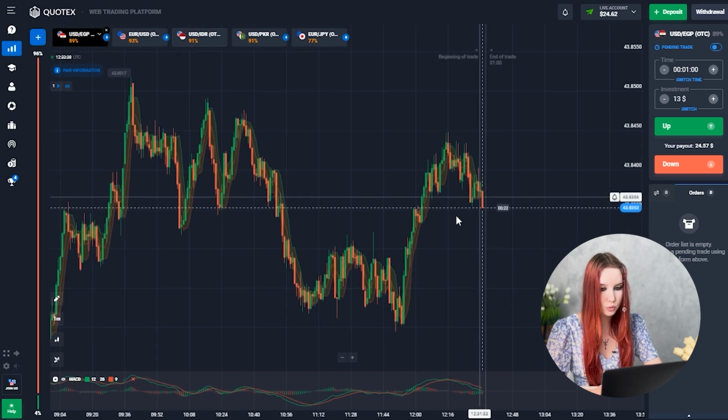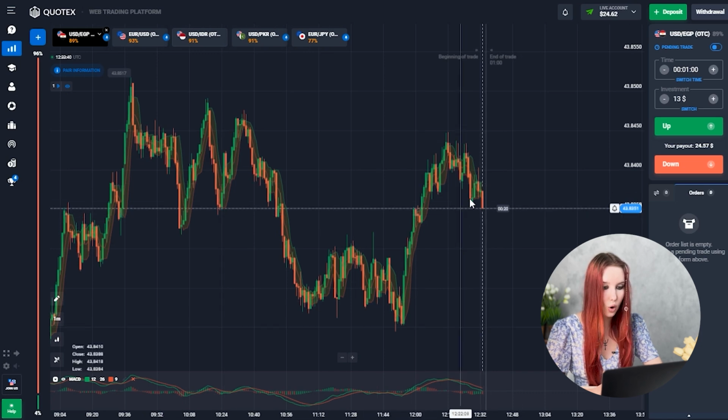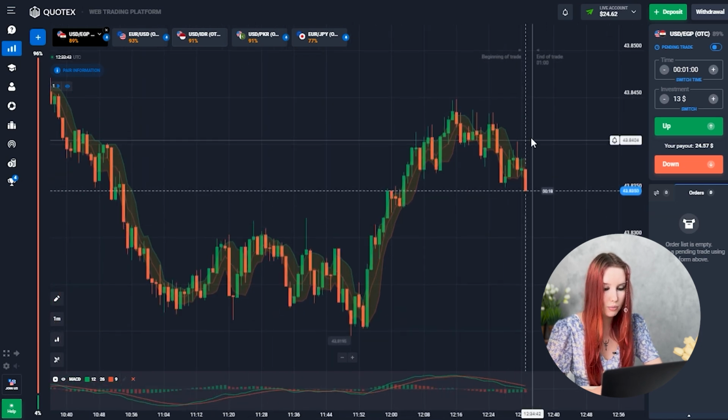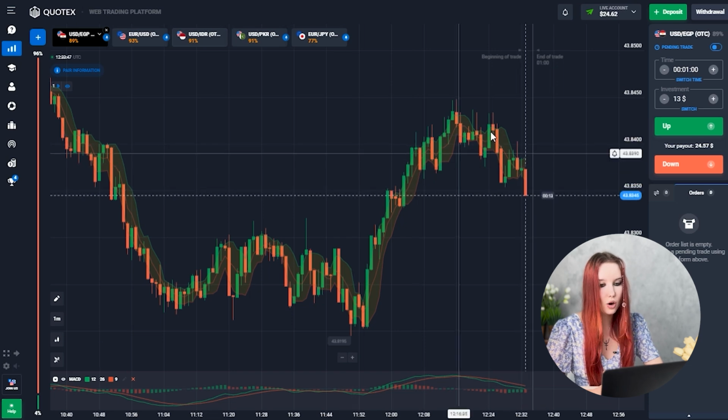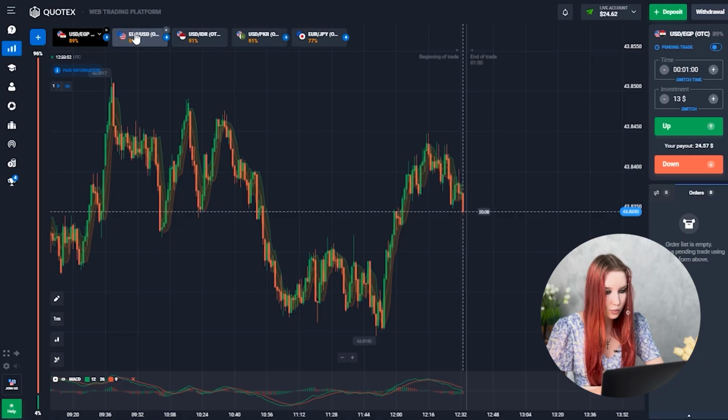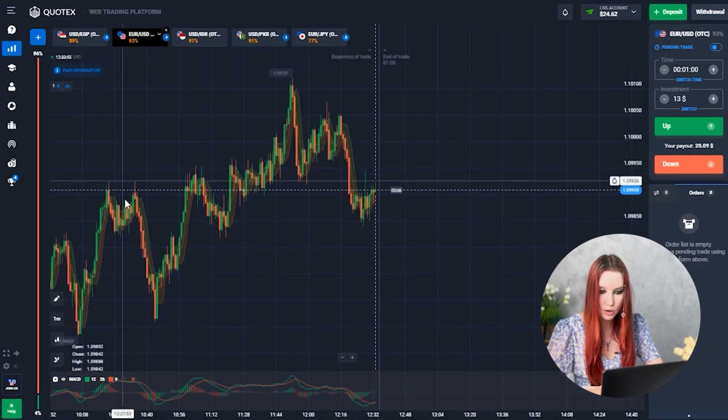But I think the price will continue its downward movement, as all these candles have quite a small body and a long wick. This suggests a weakening of the bullish movement. Well, let's come back to this currency pair a little bit later and see what's going on here. Maybe the situation has changed somehow.